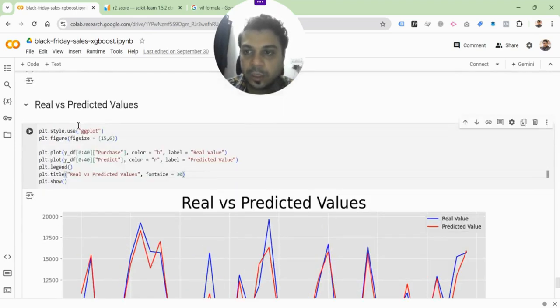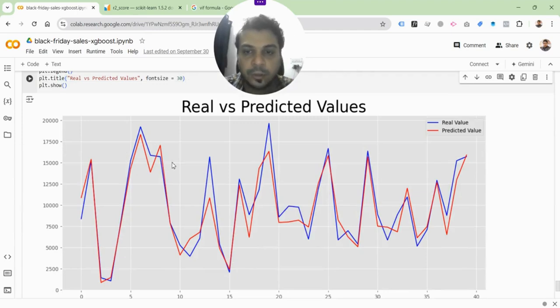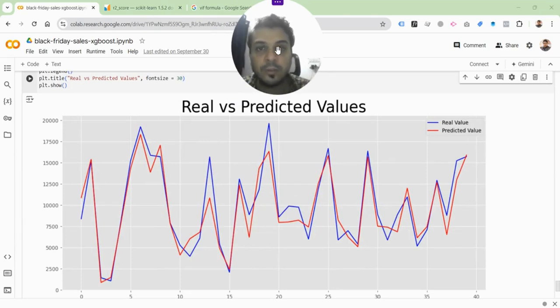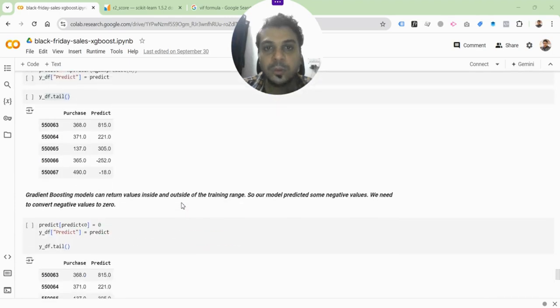And so that's how you can customize each of these things. But honestly, you don't really need to. So this is the ultimate graph. Okay, so this is a forecast. This is what we were looking for, and as you can see, it's not very bad, right? I mean, the blue and the red lines are almost overlapping with one another. And there are obviously some gaps here. As you can see, there are places where the prediction is a little off, but overall, this is a pretty decent prediction.